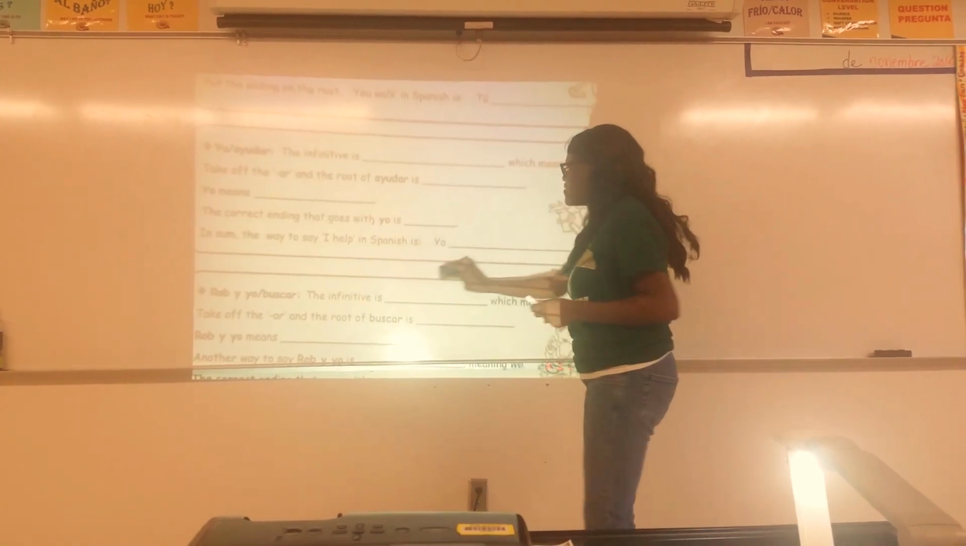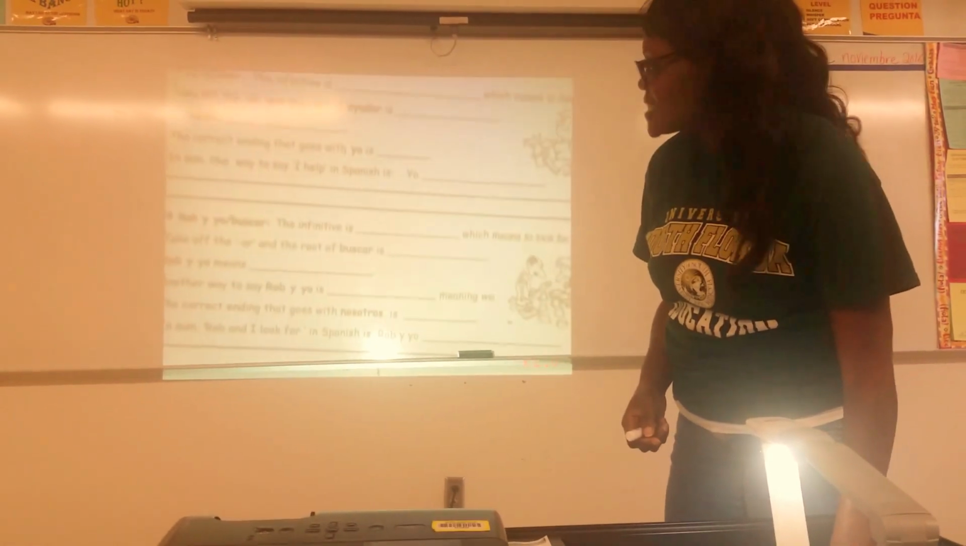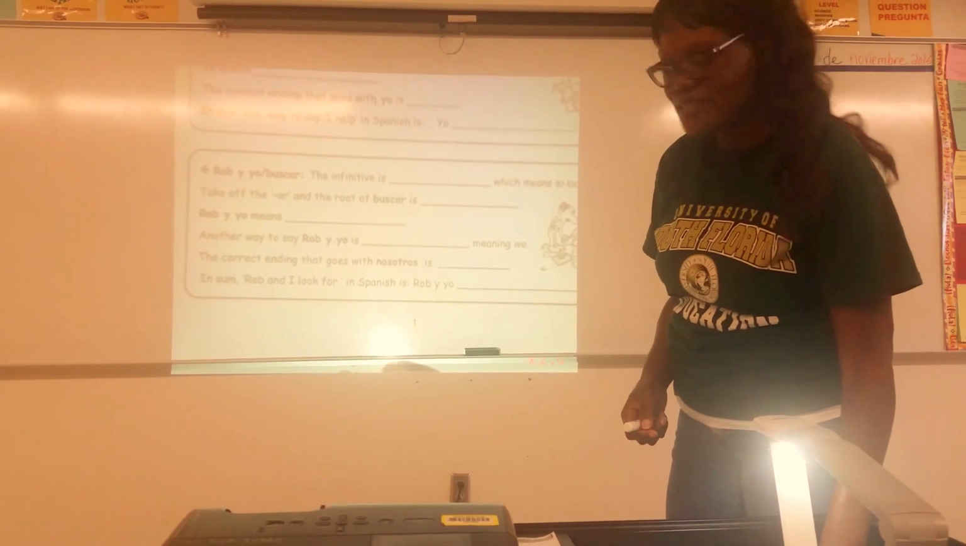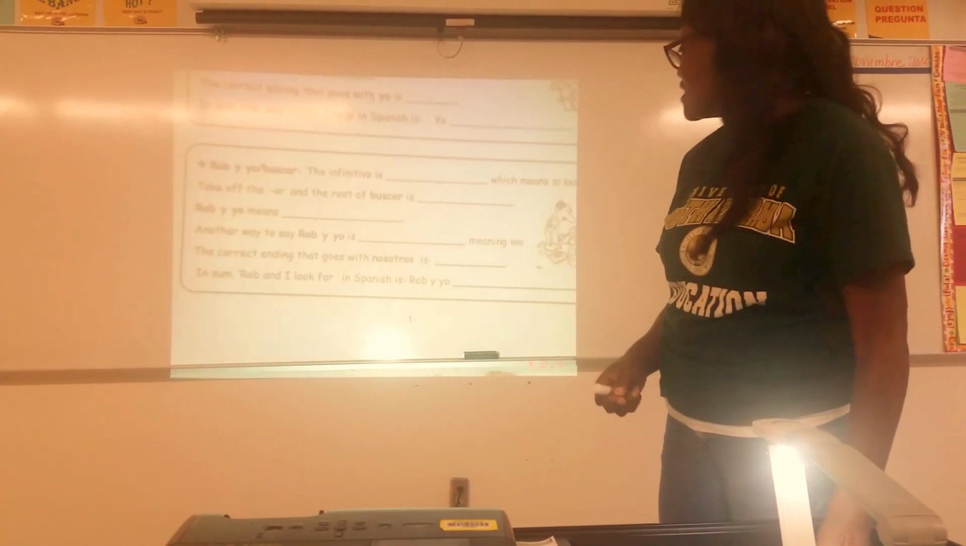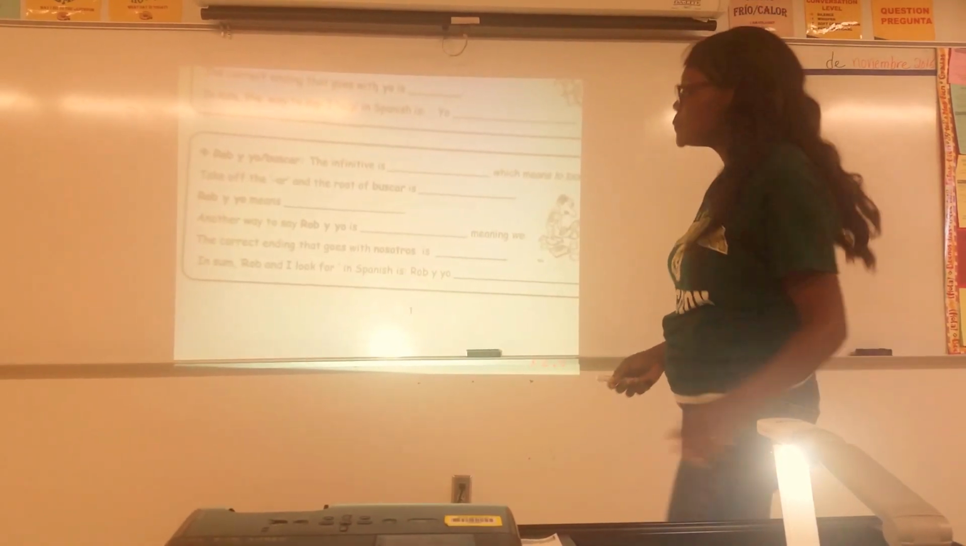Yes, it is a very easy way to conjugate your verb in the present tense. The present tense is the base. You need to know that before you get to all these imperfect, preterite, future, and conditional, and everything else.